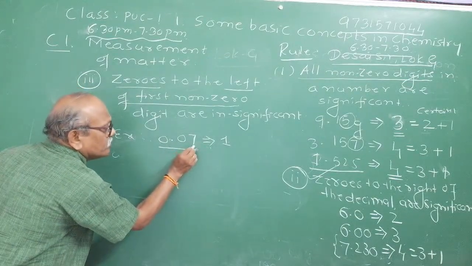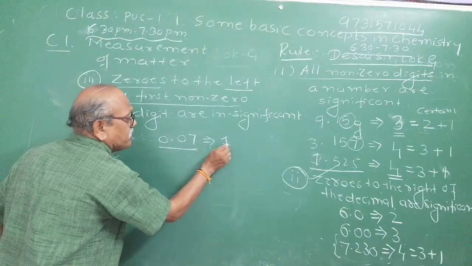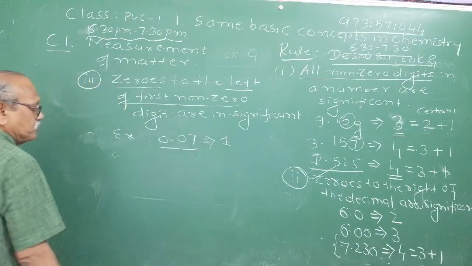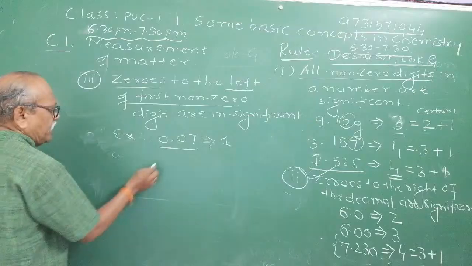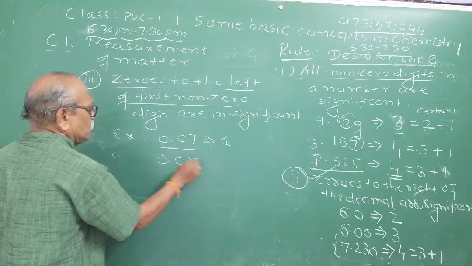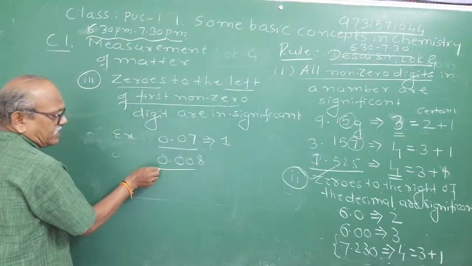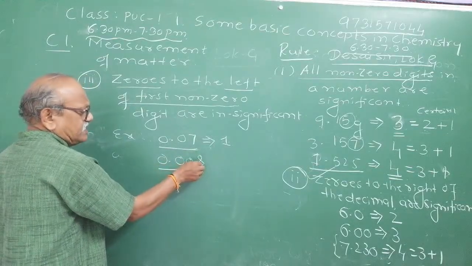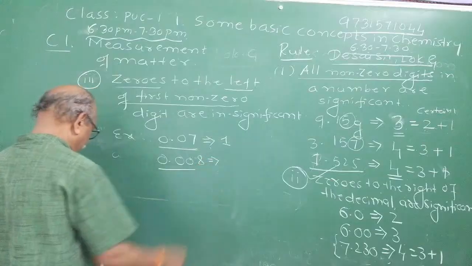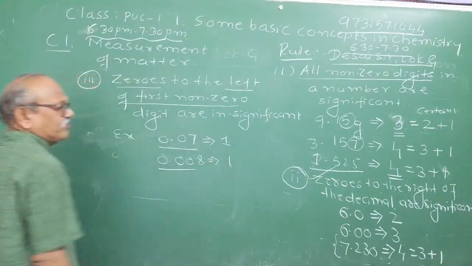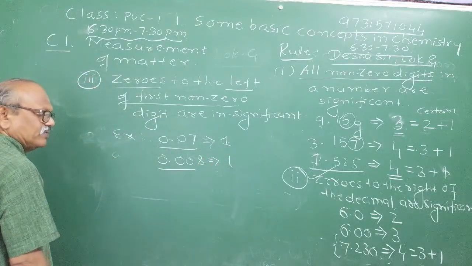See, the first non-zero digit is 7. Therefore, the number of significant figures is 1 only. Next, if I write 0.008, there are these 3 zeros. The first non-zero digit is 8. Therefore, its significant figure is also 1 only. Try to understand it, right?